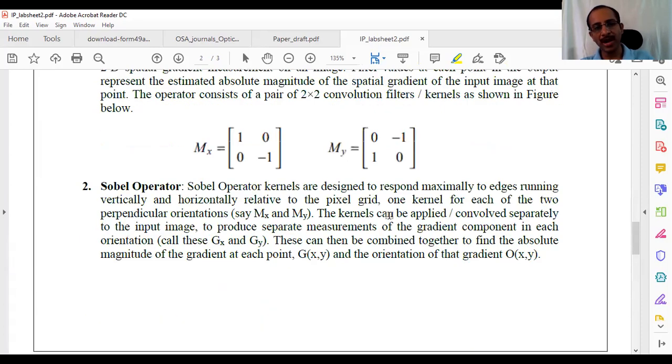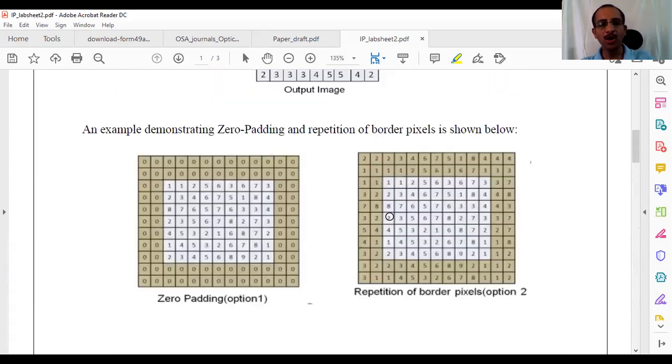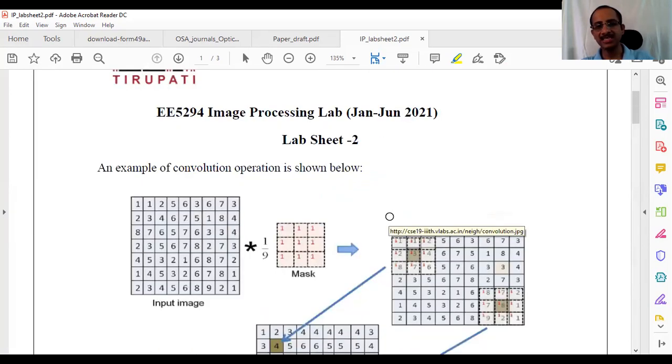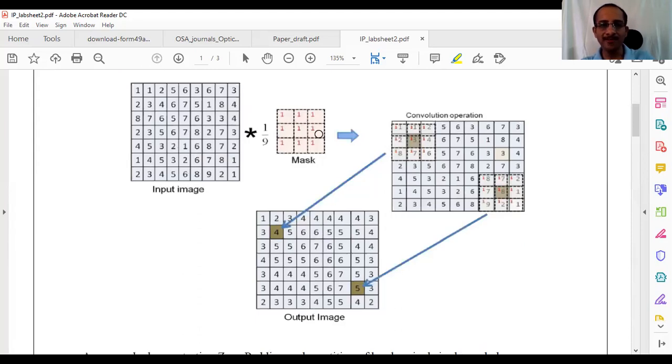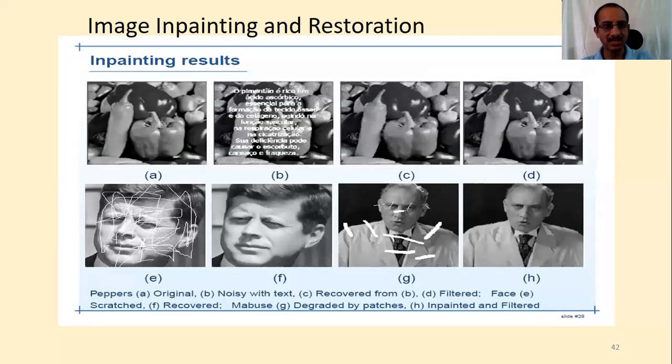I suggest you write your own program to do that. First write your own program for the averaging operation. When I do averaging with respect to this mask, what is the purpose of the averaging operation? Can one of you tell? If I just have noise and this is the clean image without noise, the averaging operation will remove the noise and give roughly a clean image like this. What is the purpose of the averaging operation?